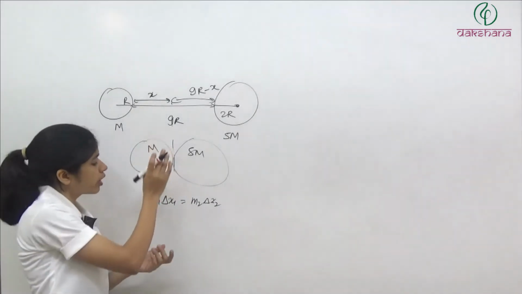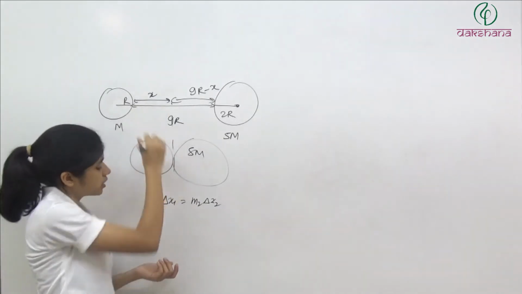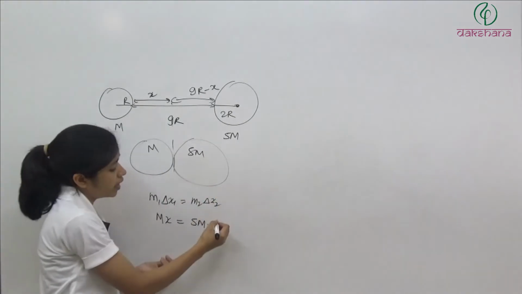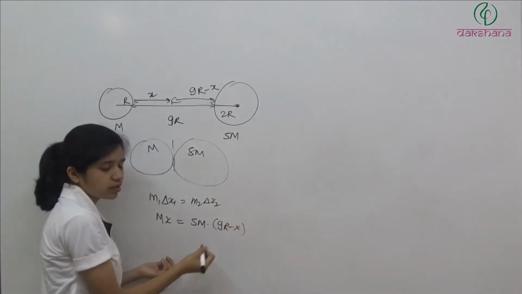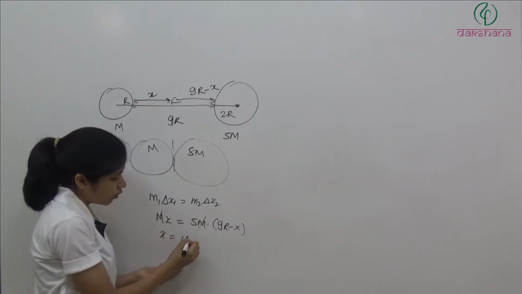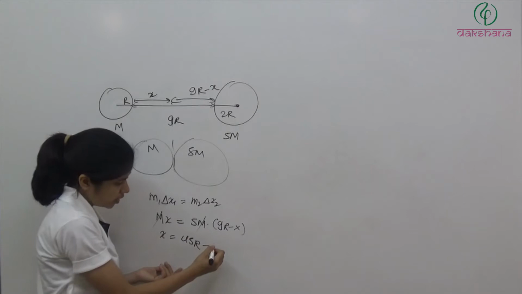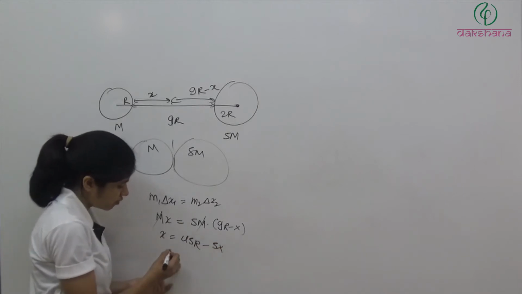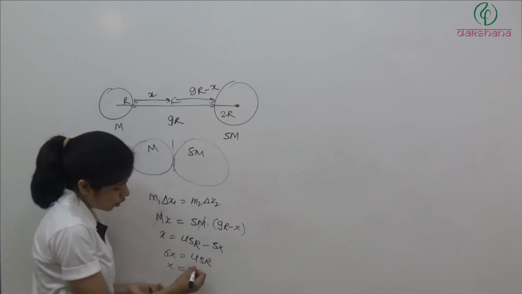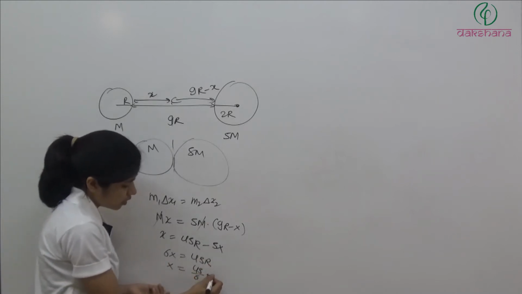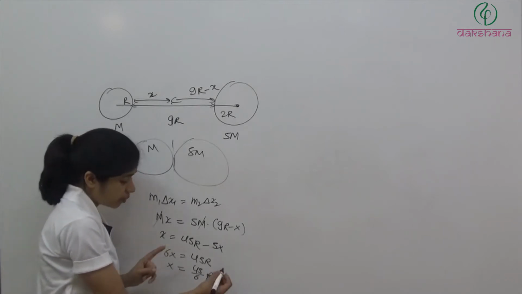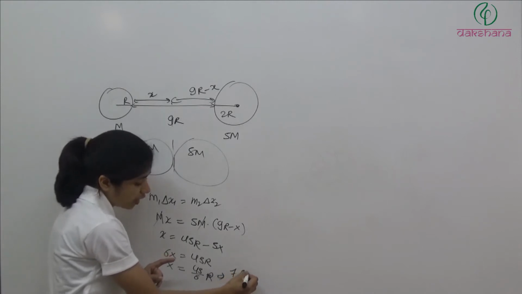Clear? So यहाँ पे क्या है? M into इसने कितना चला? x is equal to इसने कितना चला? इसका है 5M into इसने चला है 9R minus x. क्लियर है? तो यहाँ से हमारे पास क्या जाएगा? M से M गया, x is equal to 45R minus 5x. So we have 6x is equal to 45R. So x is equal to 45 by 6 R. So 45 by 6 will be 15 by 2, which is 7.5R.